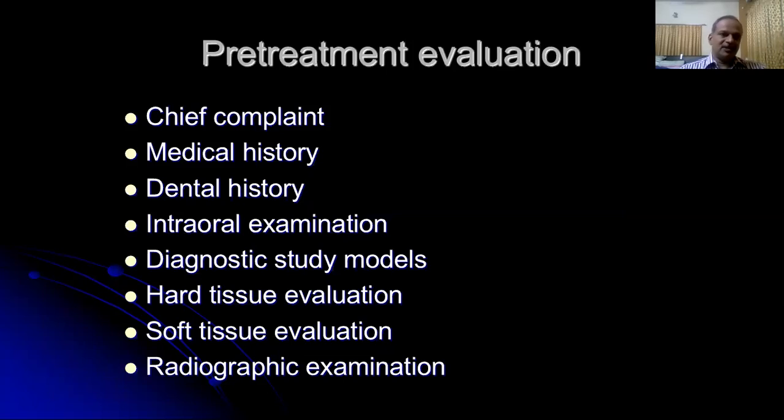The treatment plan should include several treatment options, and in consultation with the patient, the clinician can decide on the treatment option that is appropriate for the patient. This treatment plan should include all the periodontal and endodontic treatment of the oral cavity, and if any bone deficiency is there, it should be identified and a bone augmentation procedure or soft tissue augmentation procedure should be included, and the cost also should be discussed with the patient.